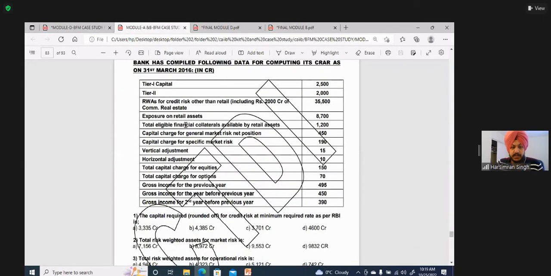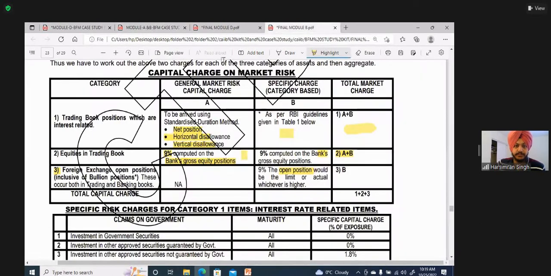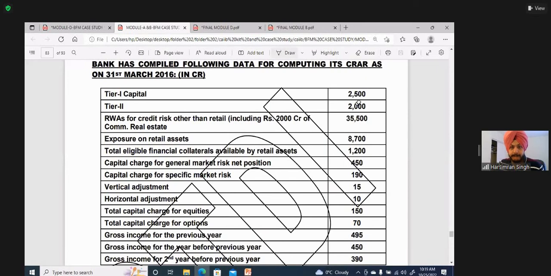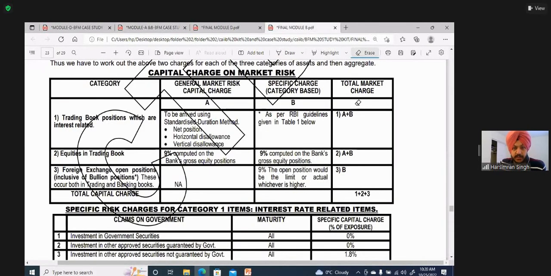Now see, first thing he has given you is the capital charge for general market risk net position, 450.